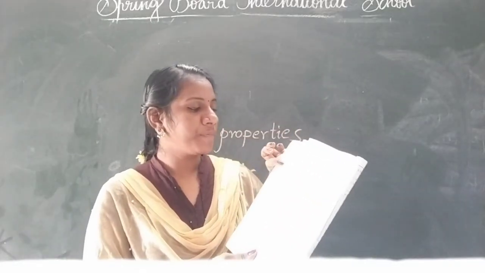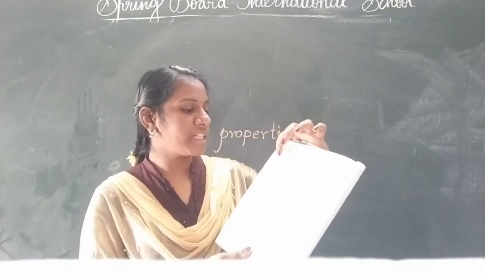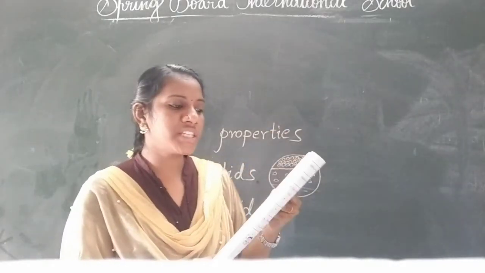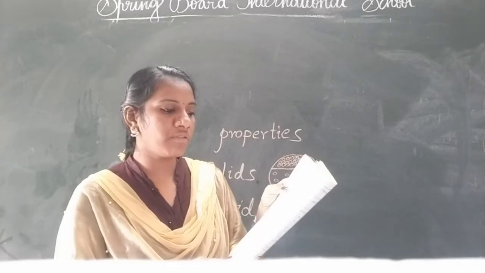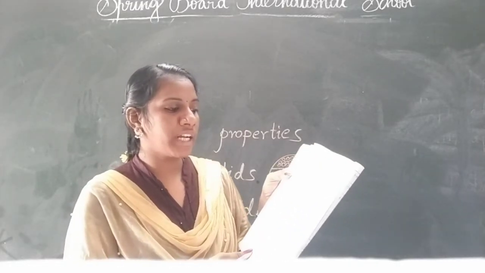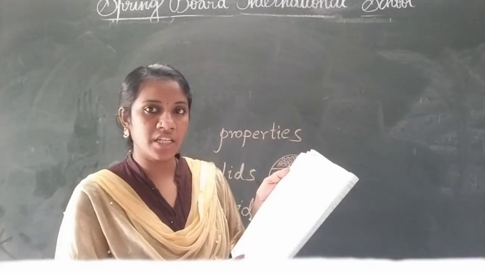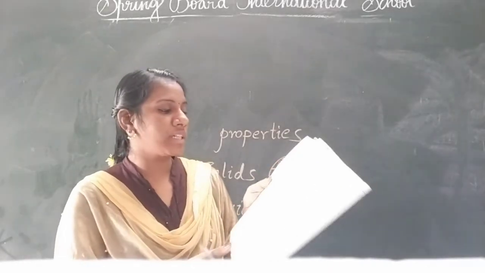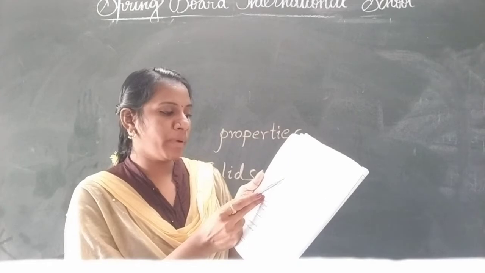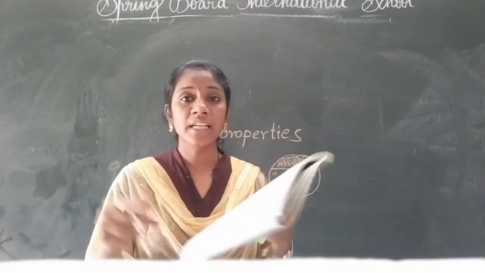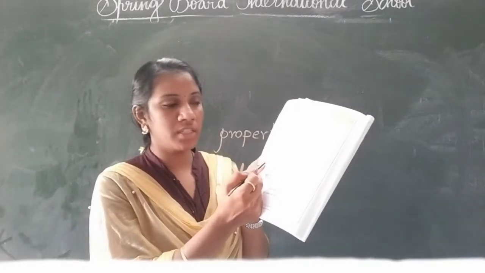And see D, look for any change in the shape of the water each time. If you are observing any change in the shape of the water when poured into different containers, okay, it does not change the shape. And next, E: blow air into 2 balloons, draw the shape of the balloons. You have to blow 2 balloons and draw here the shape of the 2 balloons.